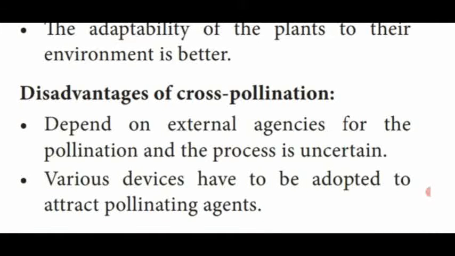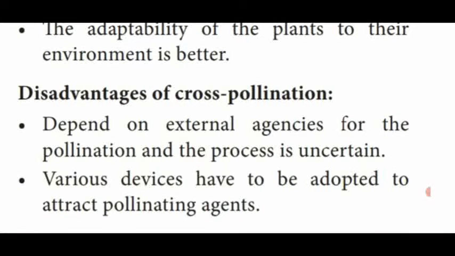So cross-pollination also shows disadvantages. These plants require external agencies such as wind, water and animals, so this process is uncertain. It is possible or not, that is said to be uncertain.